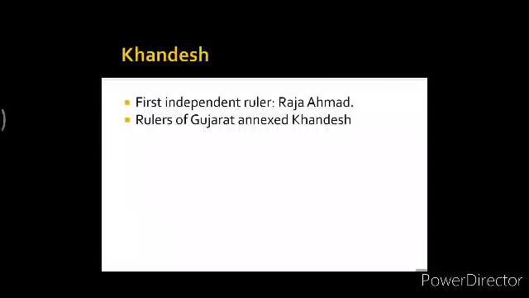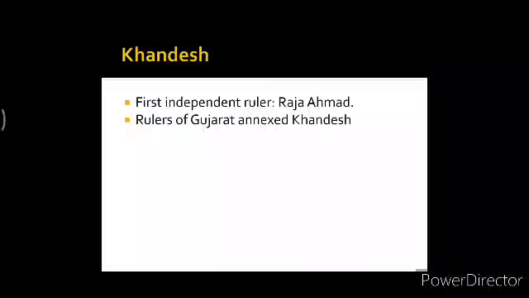Okay. Later on, Raja Ahmad was succeeded by Nasir Khan. Nasir Khan had built the town of Burhanpur. And later on, as I have already told you, the rulers of Gujarat annexed Khandesh. So this was all about the kingdoms which declared their independence and started ruling independently.